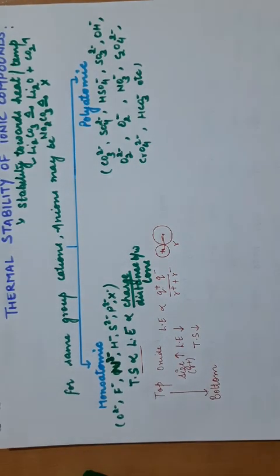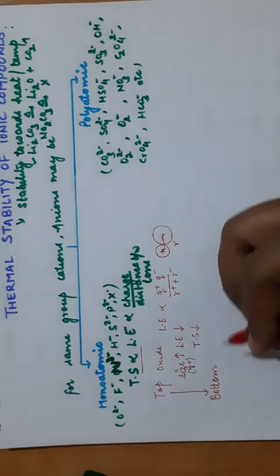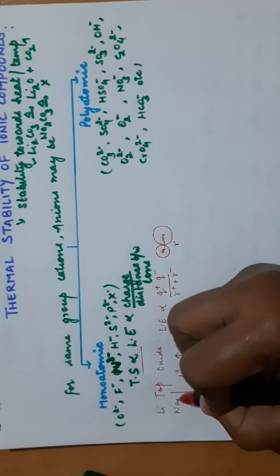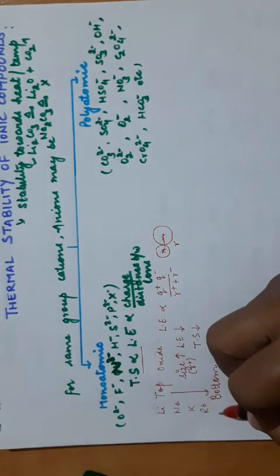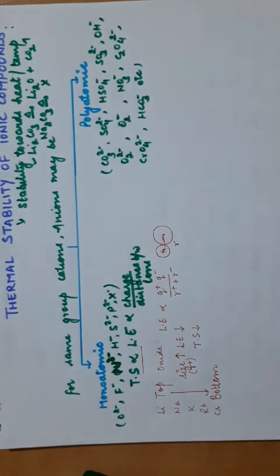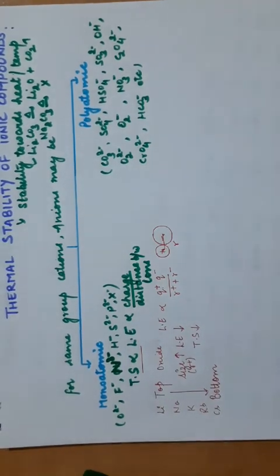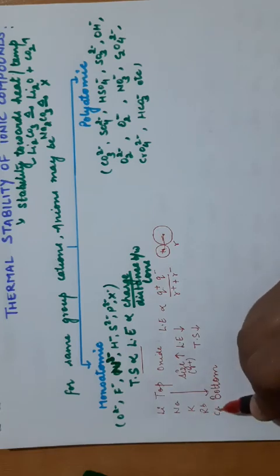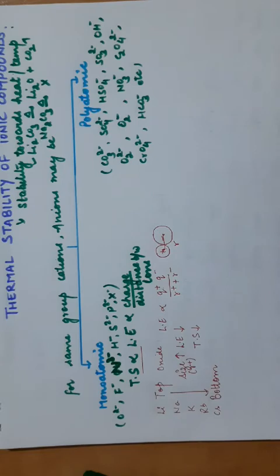So moving from top to bottom in a group, for monoatomic anions, the thermal stability decreases down the group. That is why if we say lithium, sodium, potassium, rubidium, cesium, clear. Now in these elements, if we move down the group, the size will increase. Size increase means the lattice energy will decrease and the thermal stability of their oxide will also decrease.